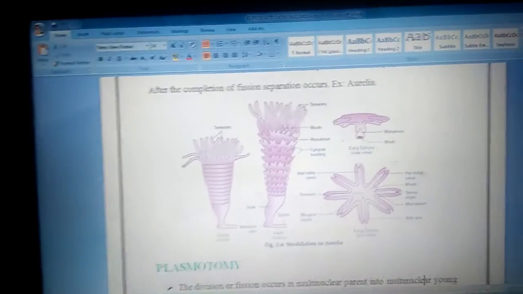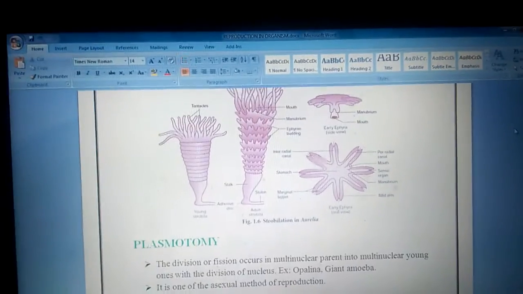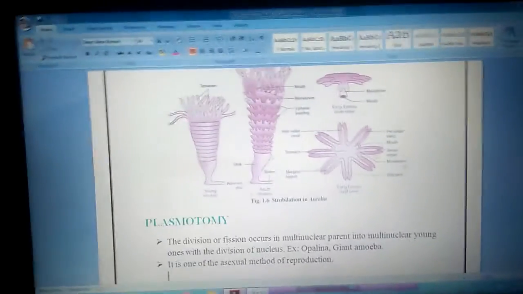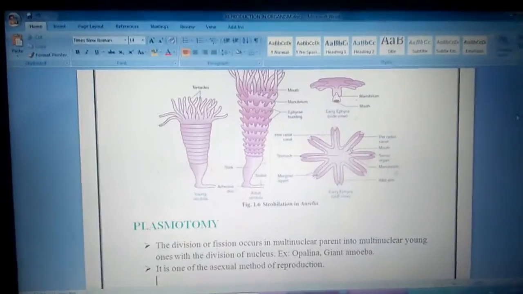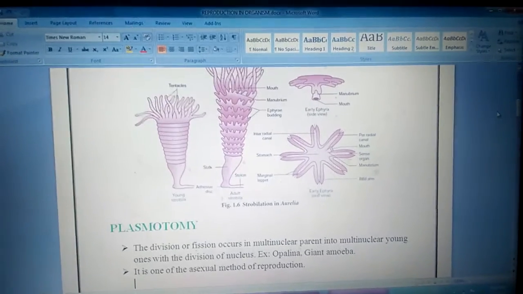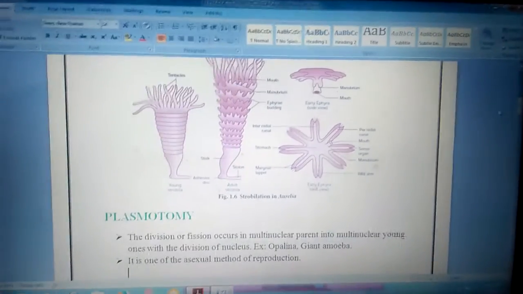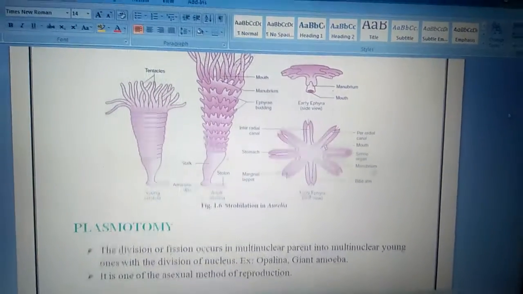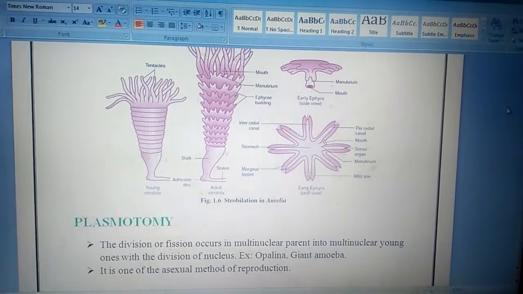The next one is plasmotomy. Here, the division occurs in a multinuclear parent into multinuclear young ones. Then the nucleus divides into many, still it becomes normal in number.